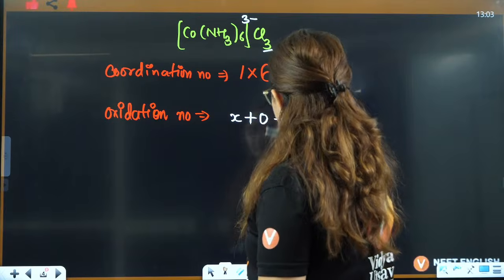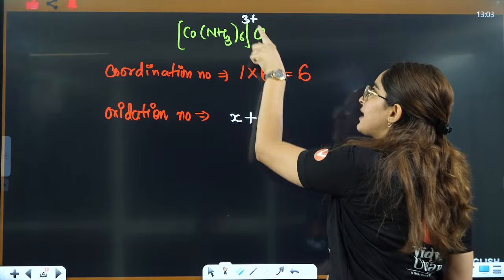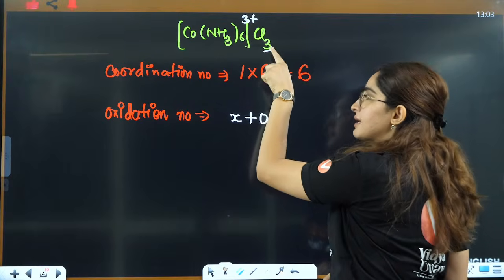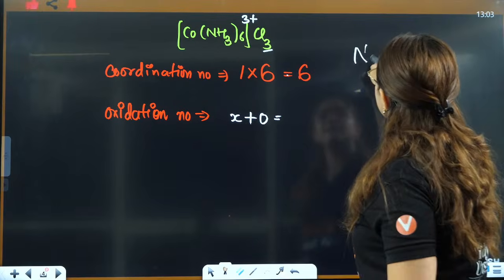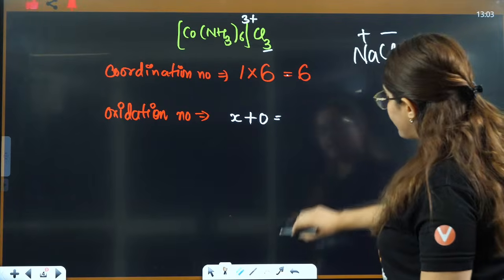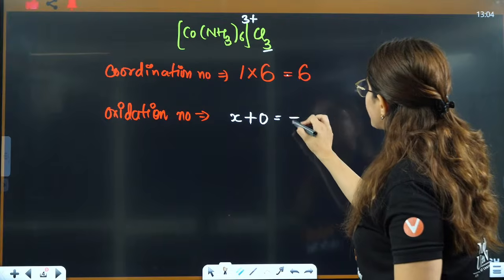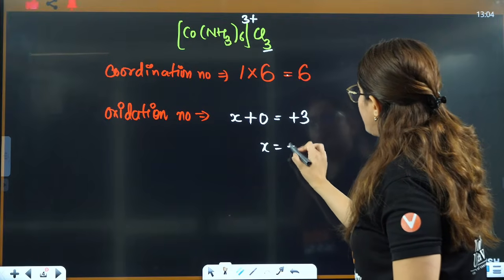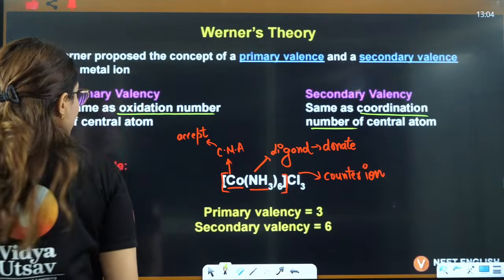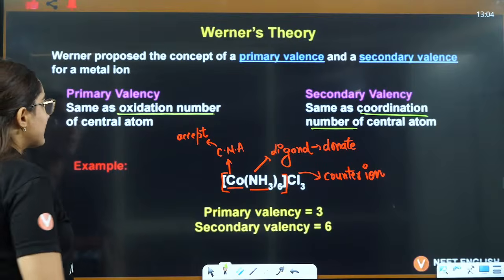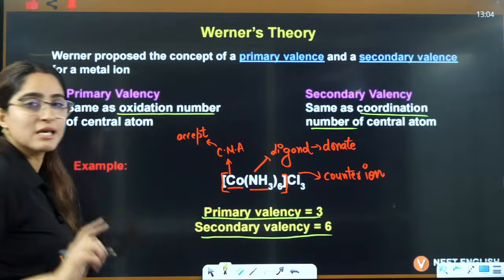I'm so sorry, guys. Cation first, then anion, right? So it will become plus 3. NaCl also you write it like this. This is positive, this is negative. So always cation first, then anion. So x plus 0 is equal to plus 3. So x is equal to plus 3 here. That means the oxidation number is plus 3 here, right? So that's what we want to say. Primary valency, that means oxidation number, is 3 here and secondary valency is 6 here.